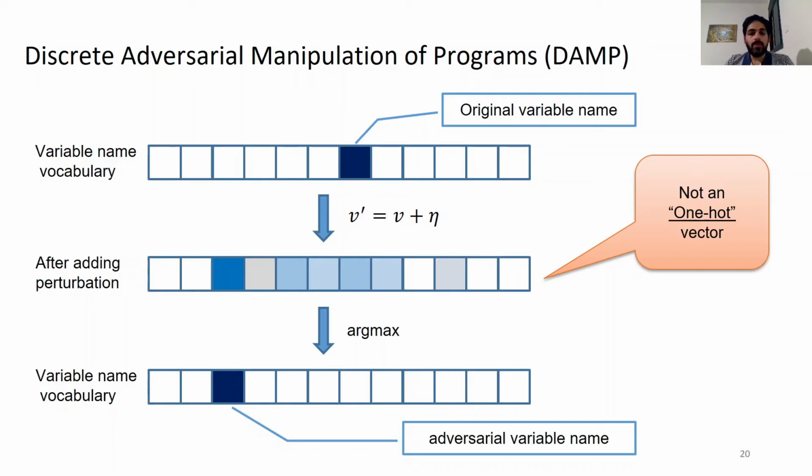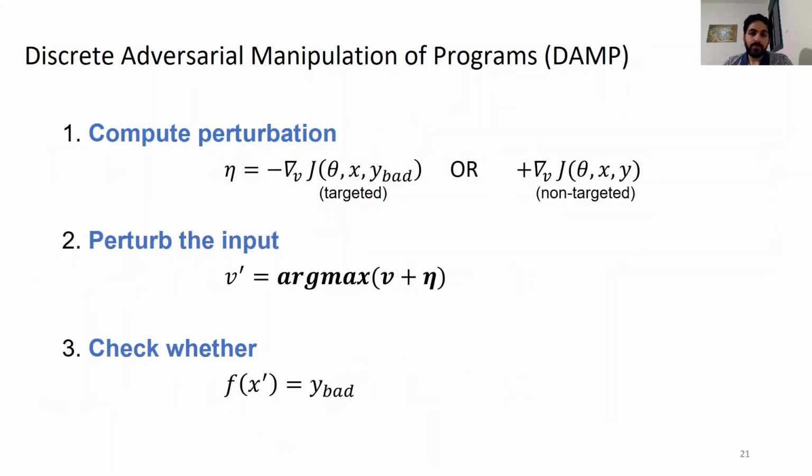Intuitively, we can think of this vector as a distribution over the entire words in the vocabulary. When we do argmax, we just pick the most probable word for succeeding with the attack. So in summary, we should first compute the gradient, then we pick a new name by argmaxing the sum, and then check whether the new code confuses the model.